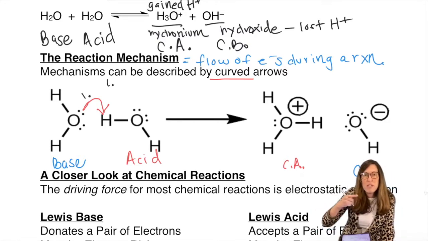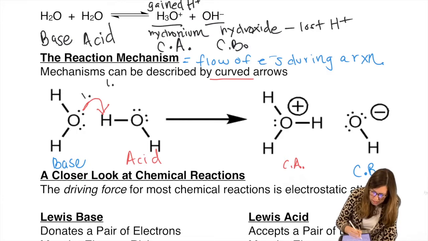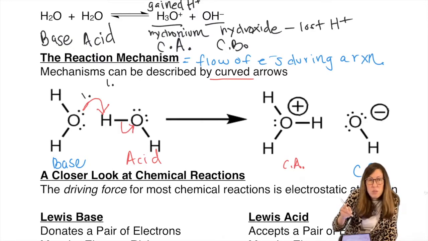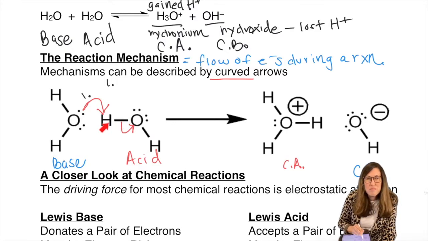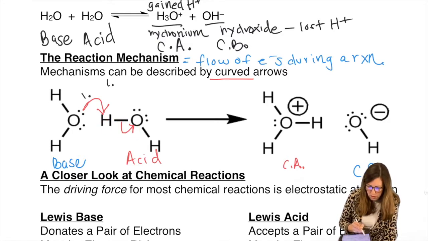Just like we had a lone pair become a bonding pair, now we're going to take this bonding pair. The arrow starts right in the middle of that bond because you're actually breaking it, and the electrons stay behind. And that's what makes it a proton, not a hydride. The electrons did not go with it. So this water took the H and only the H. This H ditched its electrons, landed on the oxygen. If you could describe that out loud, and it matches the consequent structures, you did the mechanism correctly.